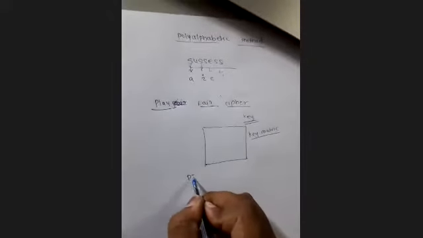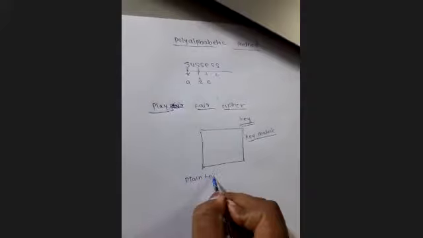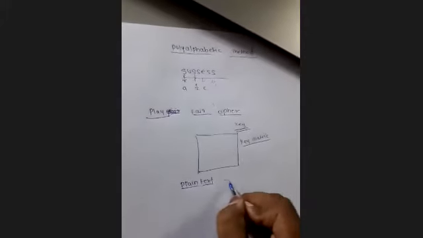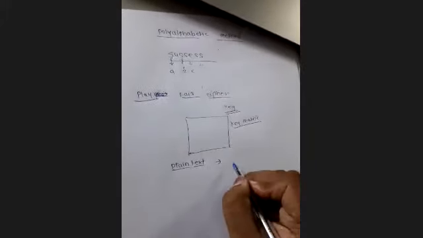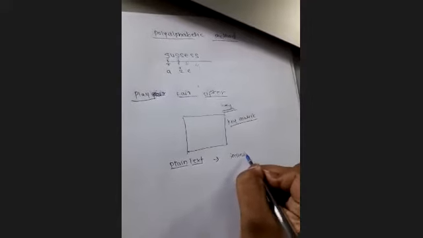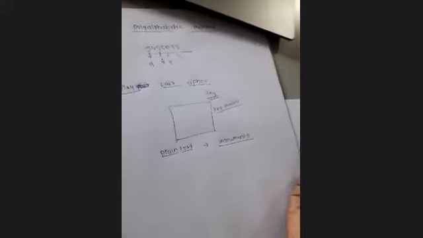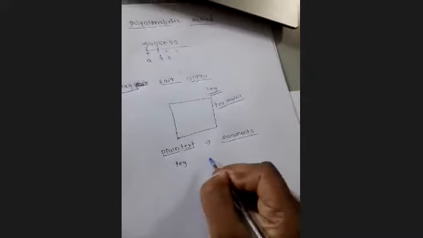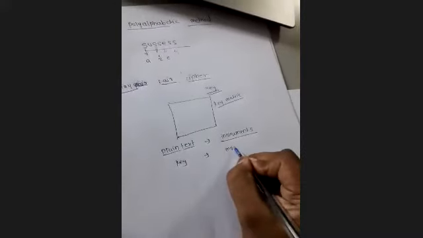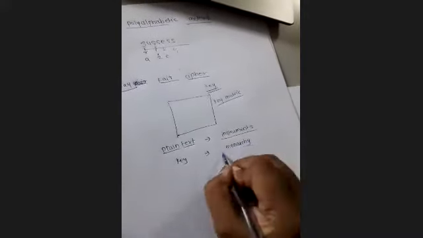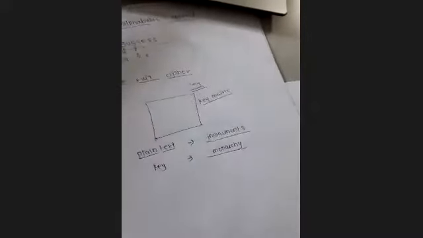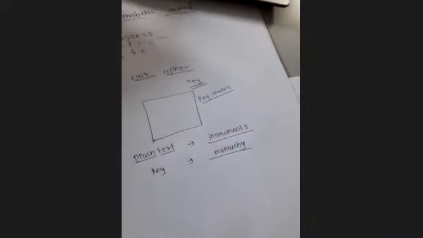Suppose I have a plain text, instruments. Okay, and the given key is monarchy. Okay, as I said, we have to apply 2 steps. In the first step,